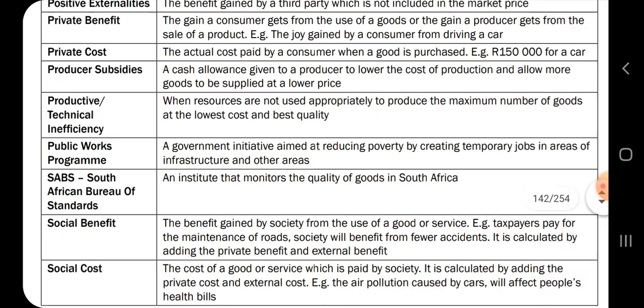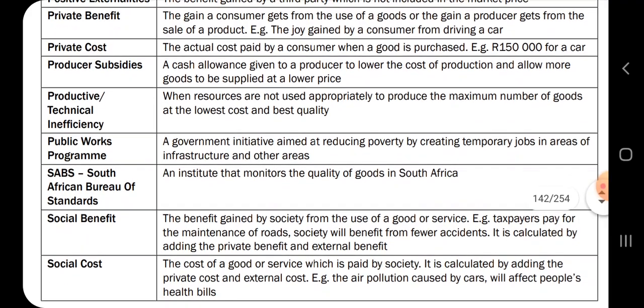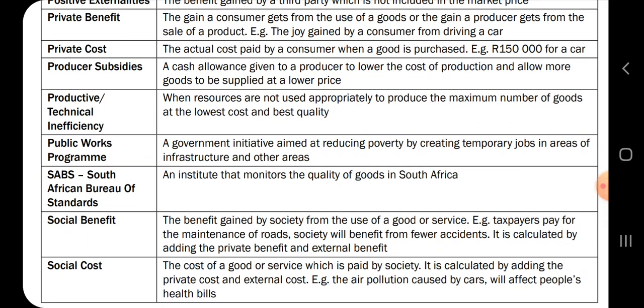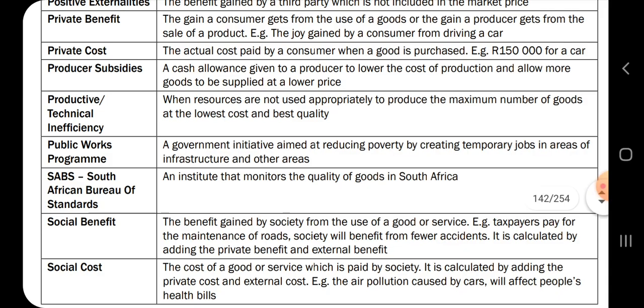Those are the concepts that you need to familiarize yourself with, so that when you answer the true or false questions, the choose one letter or the matching of two columns, you'll be able to match them because you understand your key concepts.